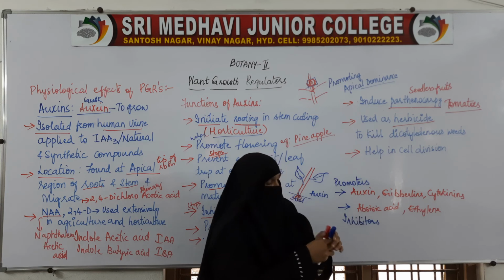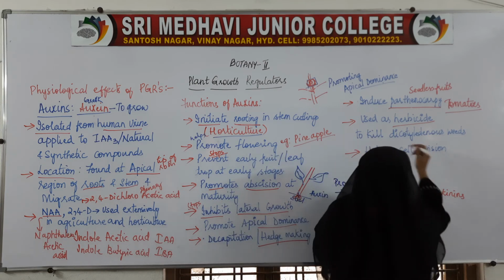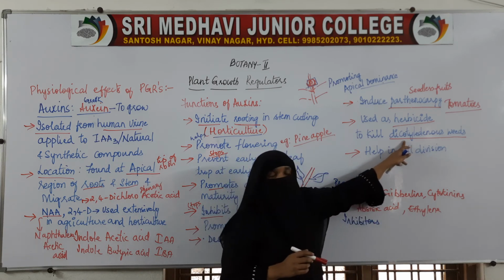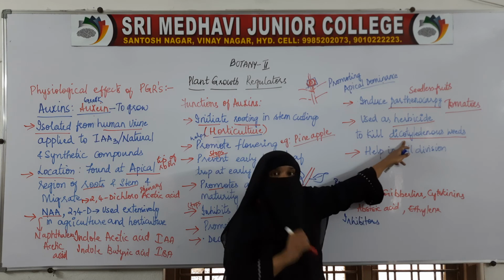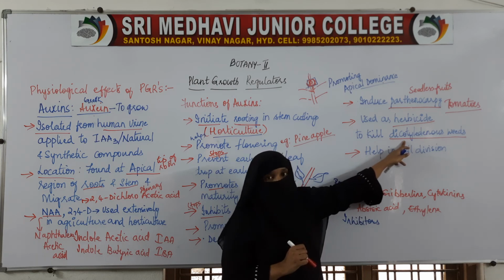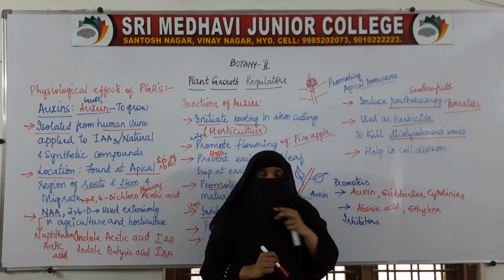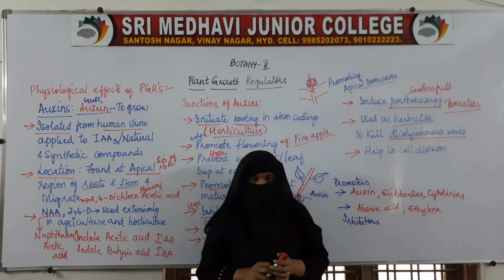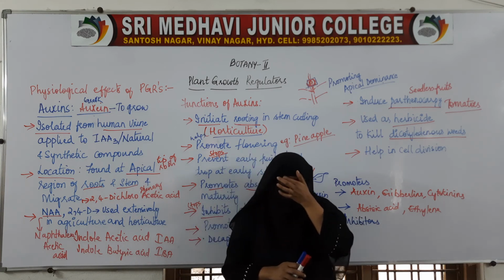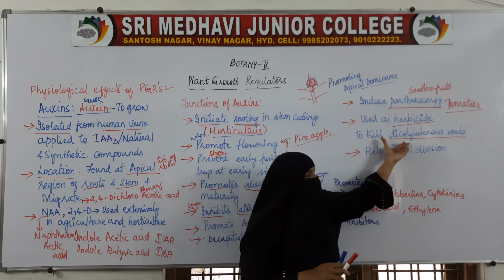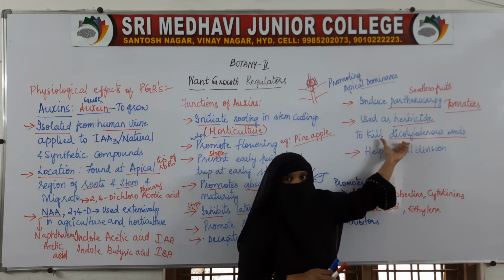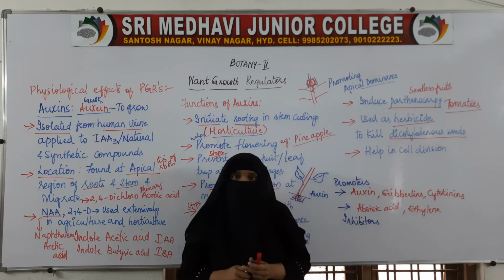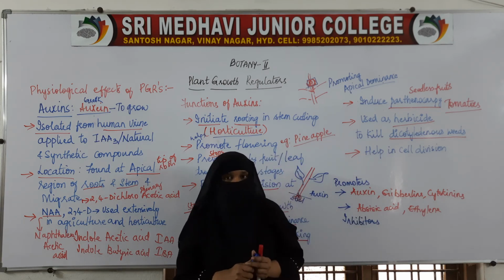Especially it is used to kill dicotyledonous weeds. If the weeds are monocot, then the auxin will not affect them. But in your garden, if dicot weeds are there and you spray auxin, these weeds will be killed. So auxin is used as a herbicide, especially on dicotyledonous weeds. And auxin also helps